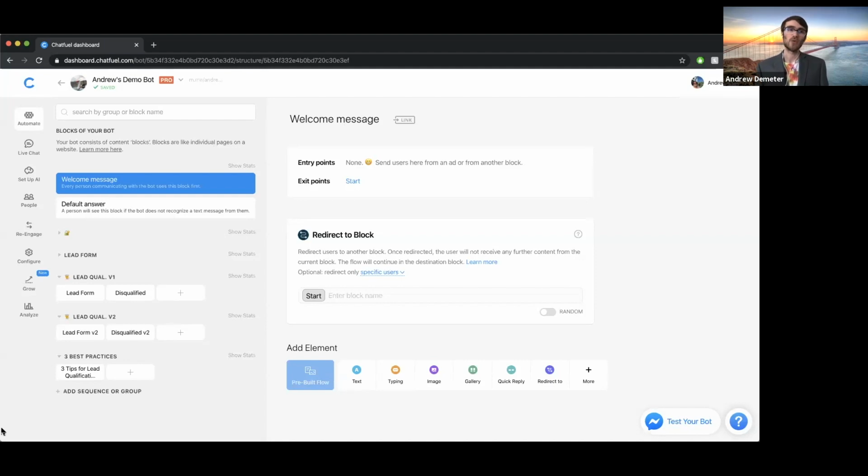Basically we'll ask them a series of questions related to their budget, how many people they anticipate at this event that they want catering for. And then based on their responses, if they are a qualified lead, maybe if they have a good budget, they have a lot of people that they need to serve, meaning it's a better client for us as the taco restaurant, then we can qualify those people and disqualify those who are kind of going to be a waste of time, not to mince words.